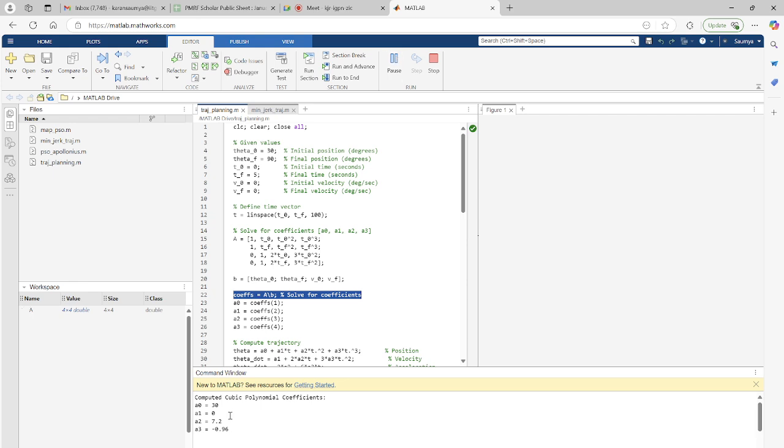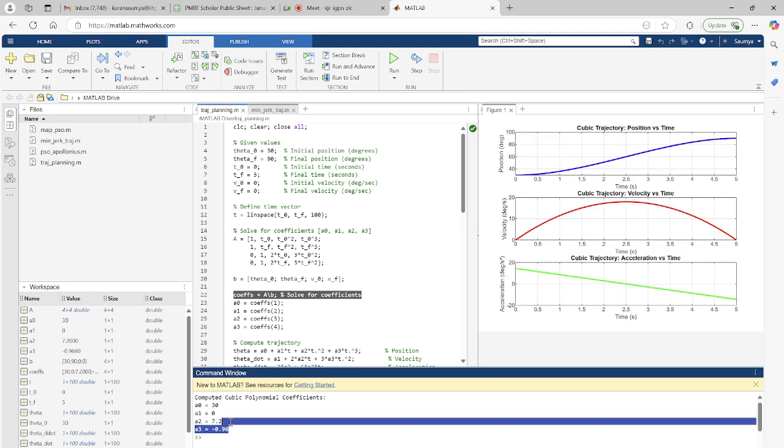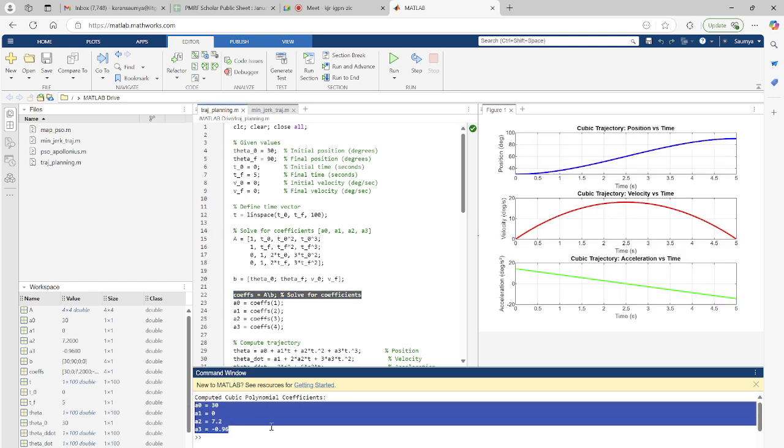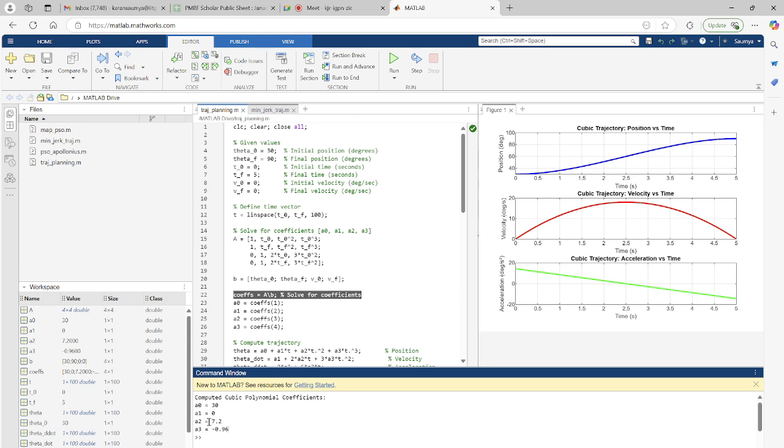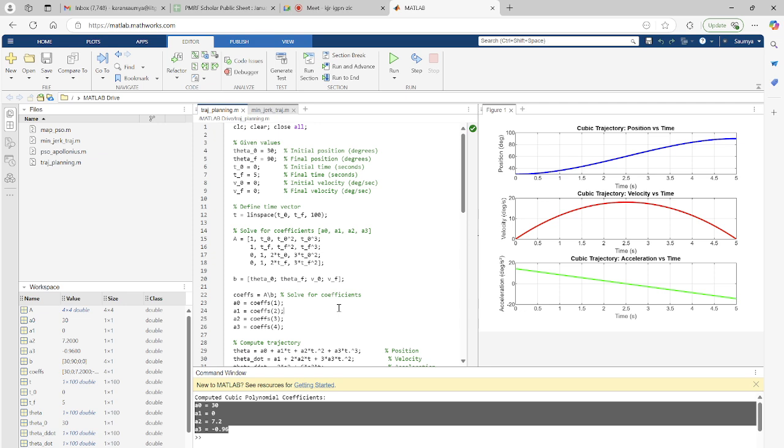Okay, so you can see here in the command window, we have got A0 to be 30, A1 to be 0, A2 to be 7.2 and A3 to be minus 0.96. So these are the values we have got when we solved this system of linear equations. Now your position increases from 30 to 90 degrees.